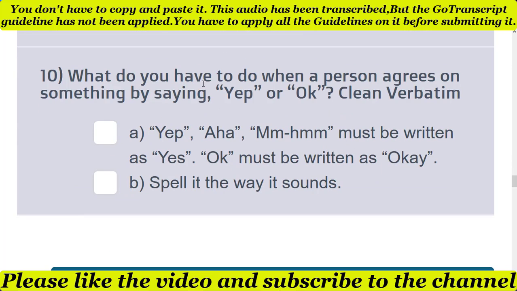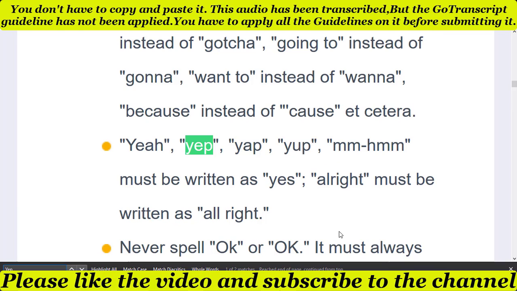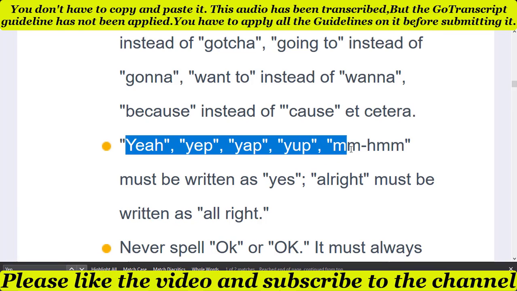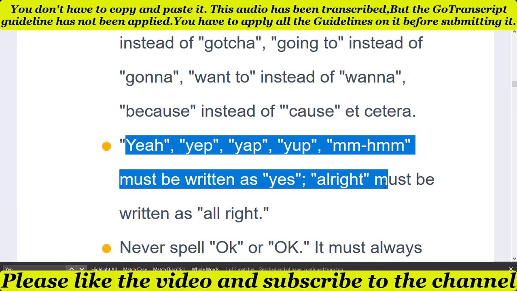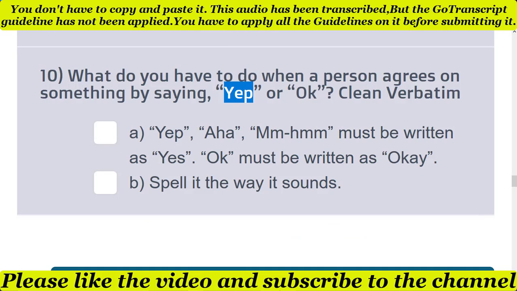10th question, what do you have to do when a person agrees on something by saying yep or okay in green or medium? So you need to simply check the transcription guideline, and here it is written as yes, all right must be written as, and second, never spell okay in another way, it must be spelled as okay. So this is the correct format. So according to the transcription guideline, option A is the correct option of the 10th question.